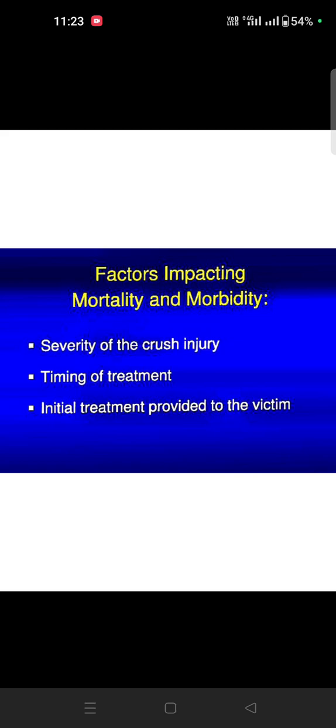So in train accidents, bomb blasts, and earthquakes, at that time we look at what the injuries are first, then the time, then which patients need immediate care. You analyze and think about all the victims, then you can send the patients.